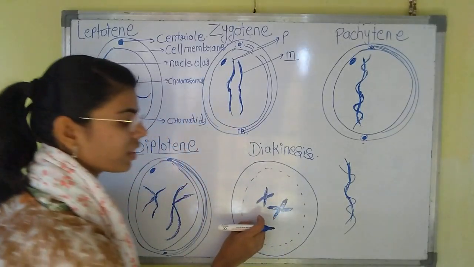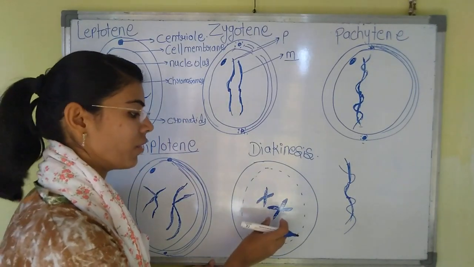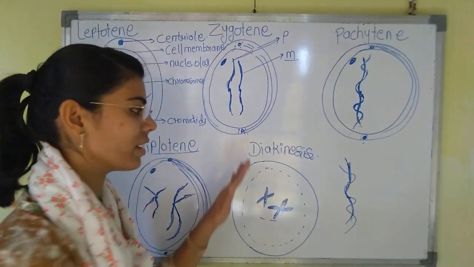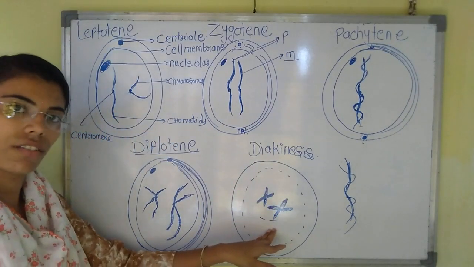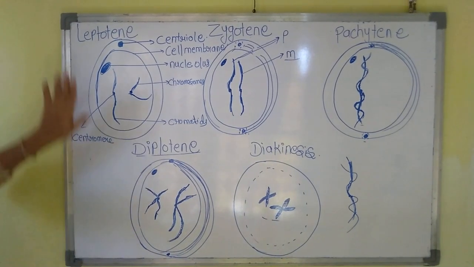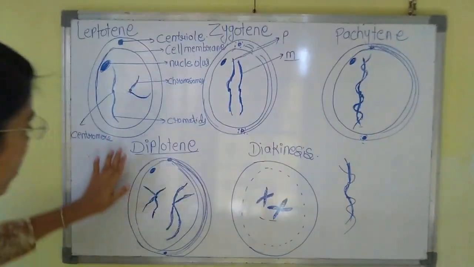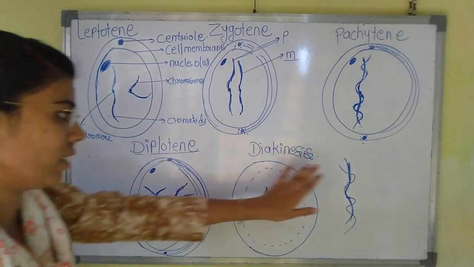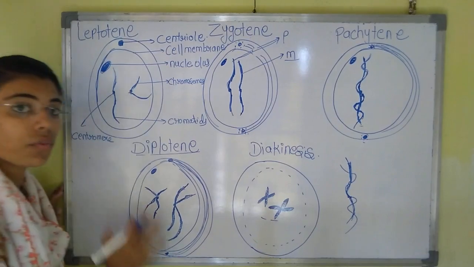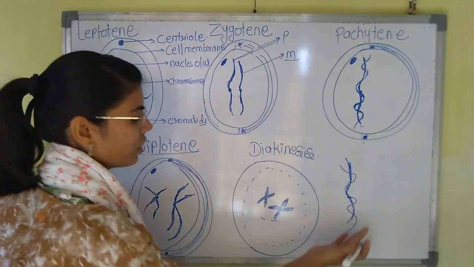Here the condensation of the chromosomes will take place. It will become short and thick. This is the characteristic of diakinesis. These are the 5 steps: first is leptotene, second is zygotene, third is pachytene, fourth is diplotene, and the last one is diakinesis. In this way prophase 1 will be completed, and after this metaphase 1 will start.